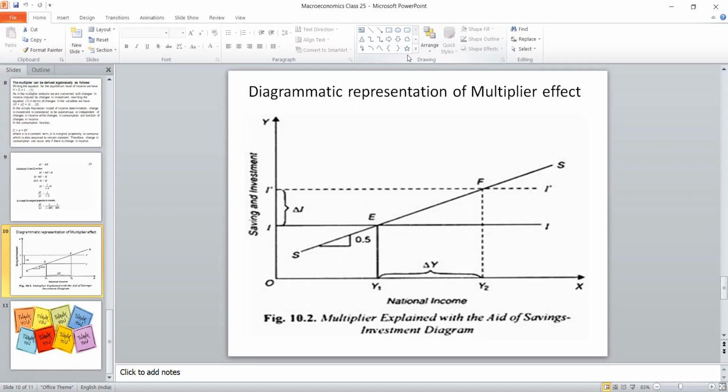So when we take a particular tangent, I have drawn a right angle triangle and given point 0.5. So change in income divided by change in investment will give the multiplier value. That equilibrium will move from E to F. Now the total investment will be 0 I1 and total income will be 0 Y2. This change in income and change in investment is calculated by just dividing delta Y by delta I.